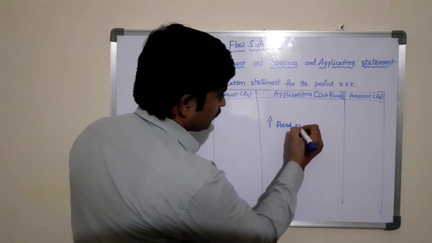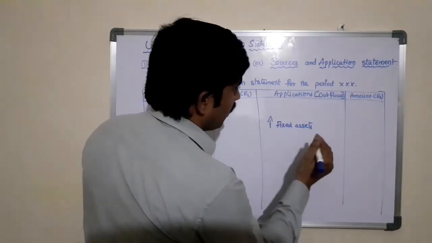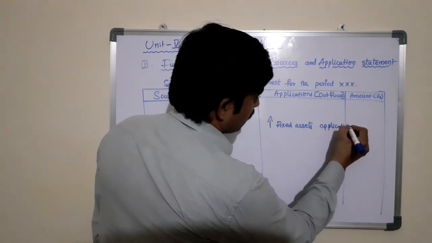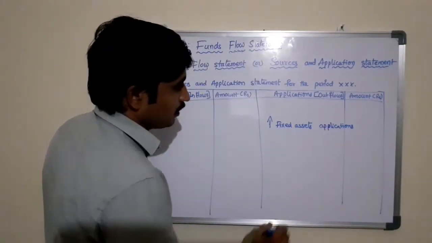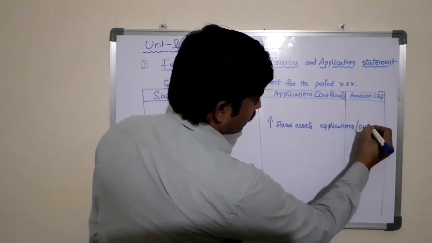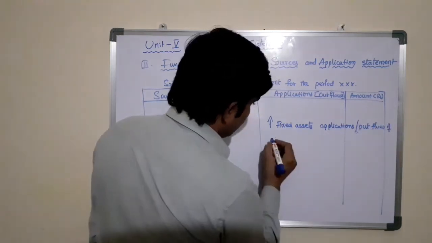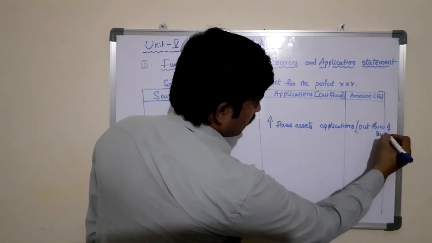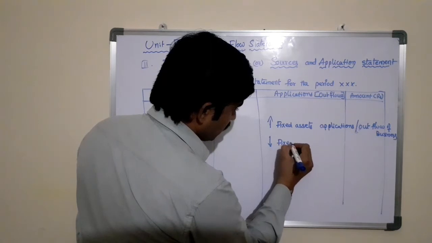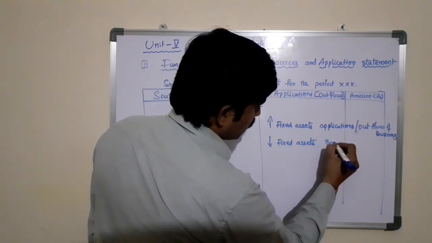Any increases in fixed assets, that is application or outflow of the business. Any decreases in fixed assets, that is a source